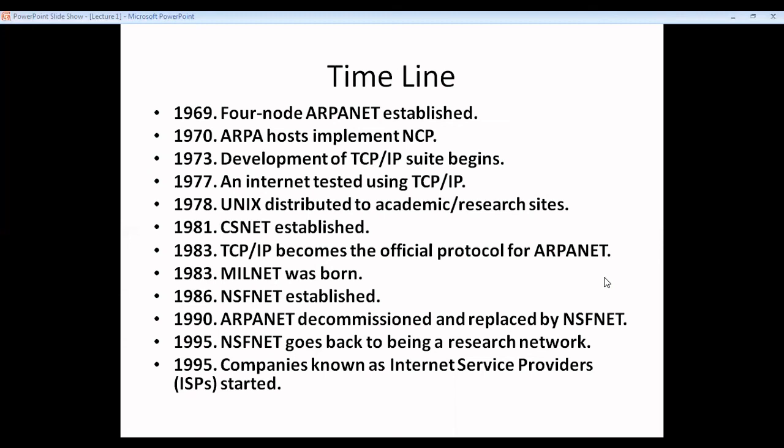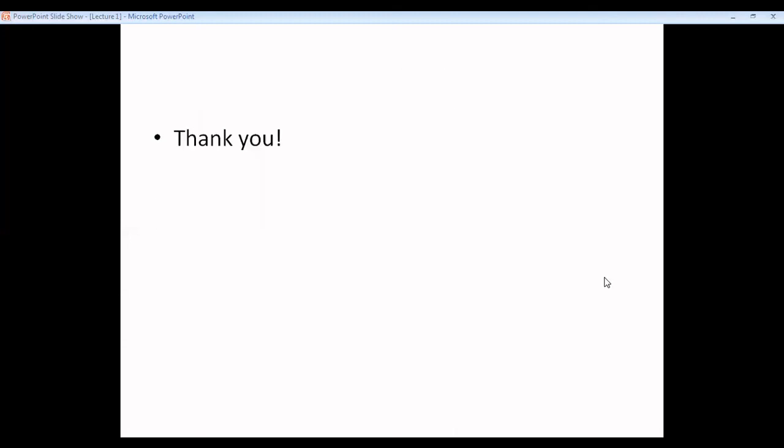We have just seen the history of the internet, and we have understood that the TCP/IP protocol suite is what is being used in the internet. And now, from the next lectures, we will try to understand the different protocols which are used in transmission of data on the internet. Okay, so thank you.